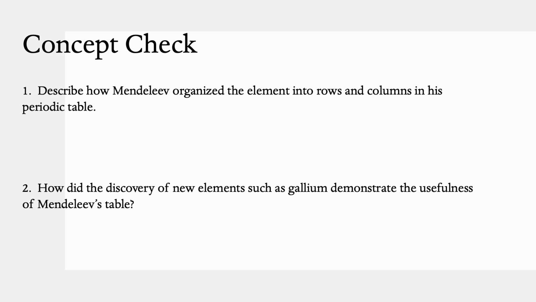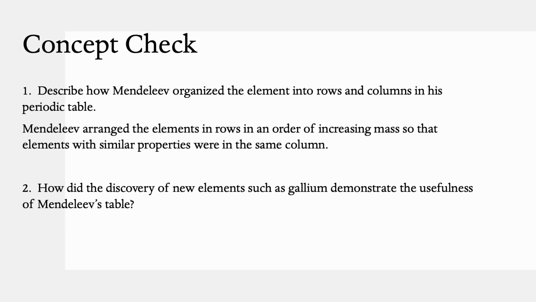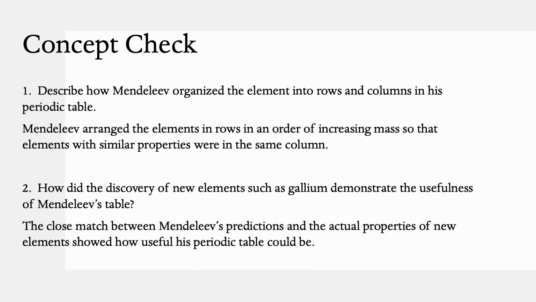Question 1. Describe how Mendeleev organized the elements into rows and columns in his periodic table. Mendeleev arranged the elements in rows in order of increasing mass so that the elements with similar properties were in the same column. Question 2. How did the discovery of new elements such as gallium demonstrate the usefulness of Mendeleev's table? The close match between Mendeleev's predictions and actual properties of the elements showed how useful his periodic table could be.